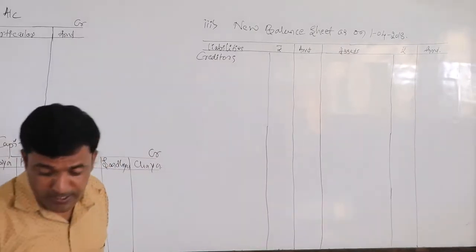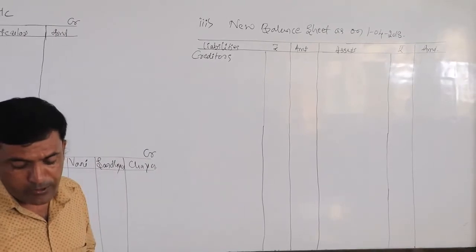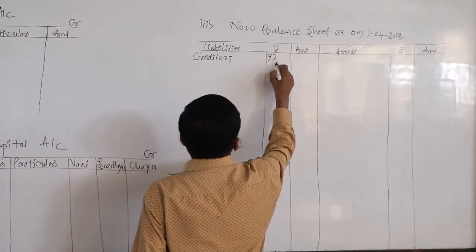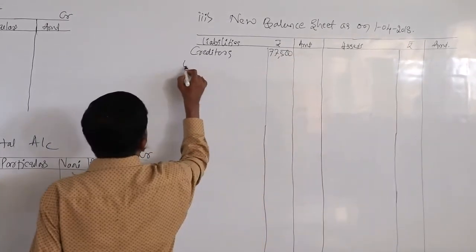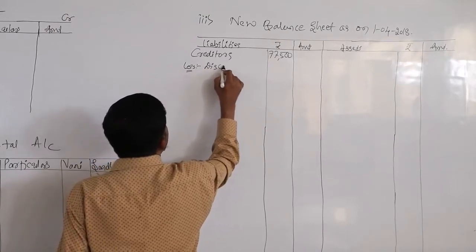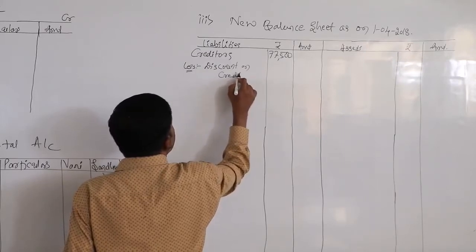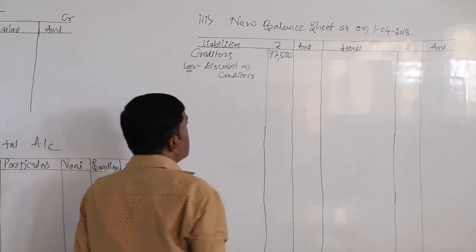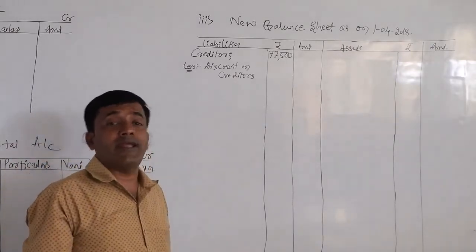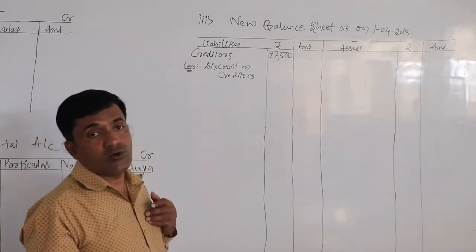What is the amount of creditors? 77,500, and from that we need to reduce 2,000. 77,500 less discount on creditors. So those from whom we have purchased the goods on credit are the creditors. That will be our obligation.